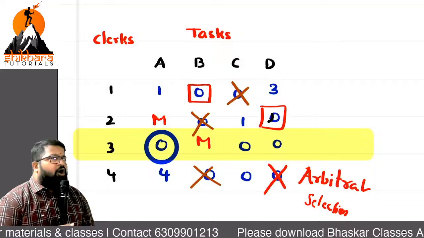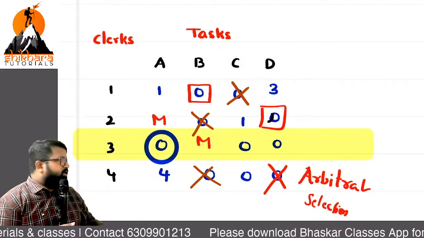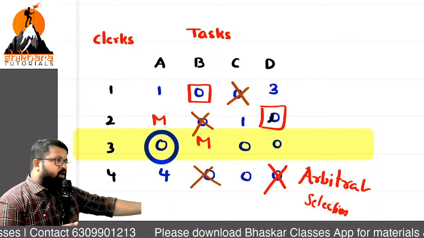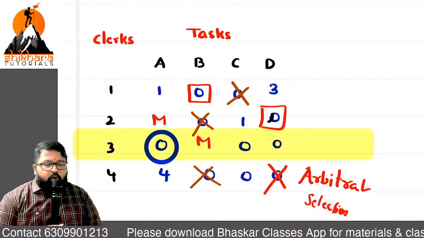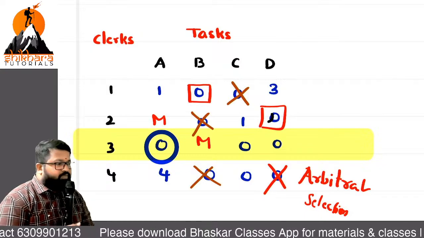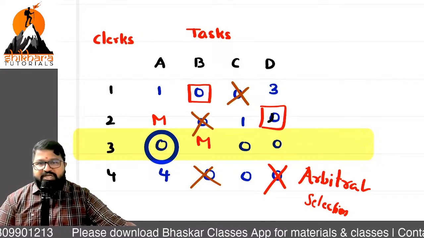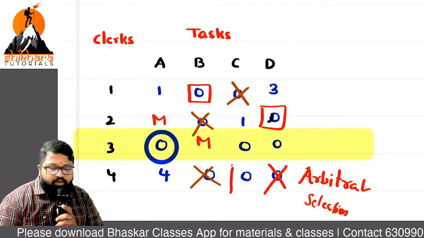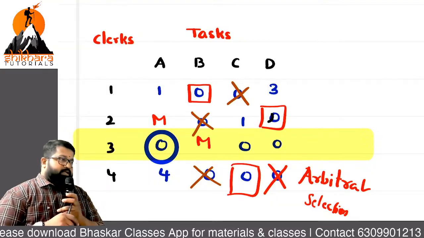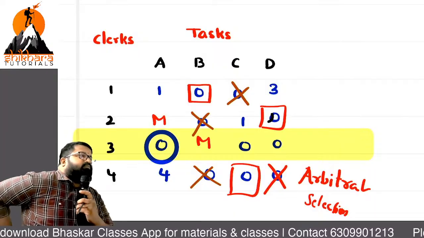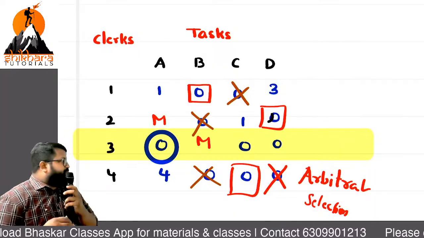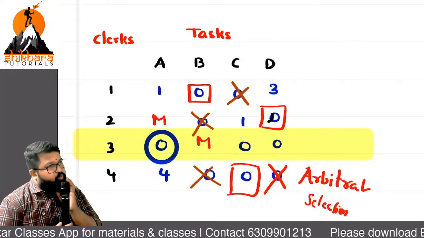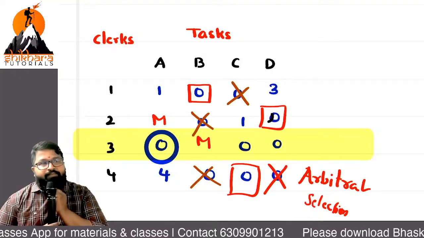Now, the only option left over, write the sentence there. Sir, mark the selection and cancel the number. And write now the next sentence. Now, the only option we are having is, what is the only option we are having? 4C. Write the point 4C. Okay. This is one alternative. Is this alternative clear?